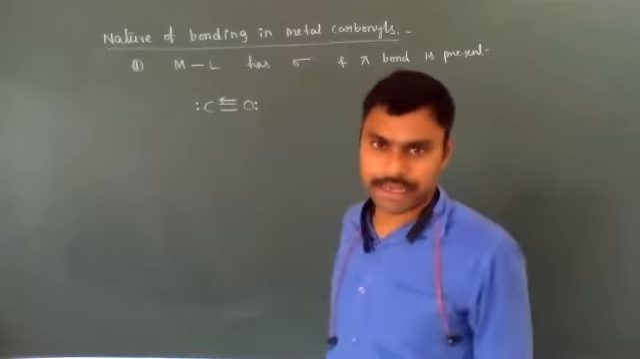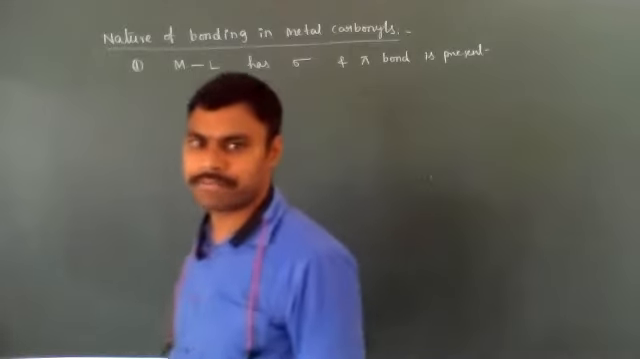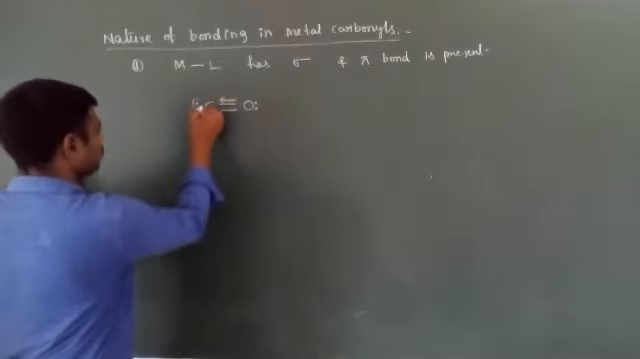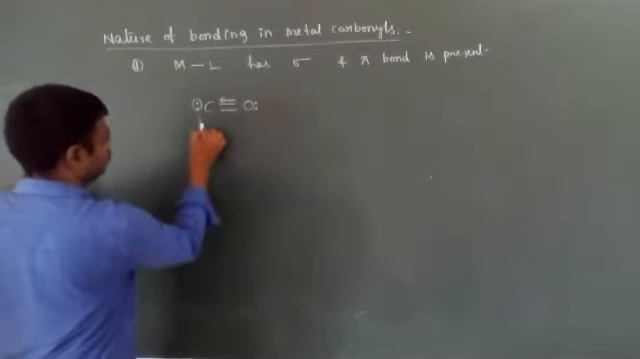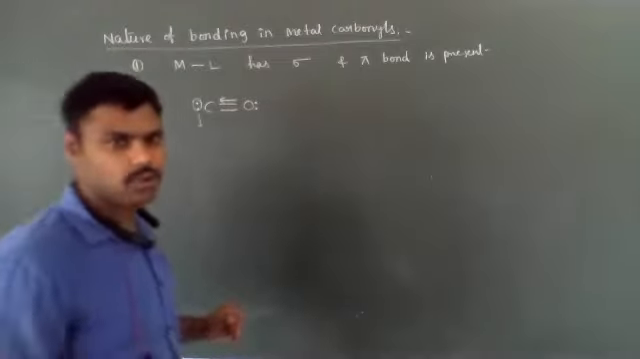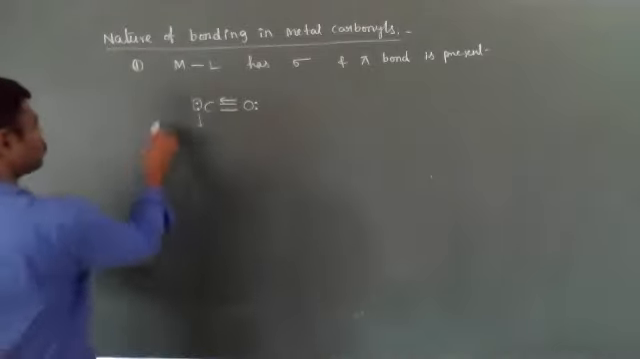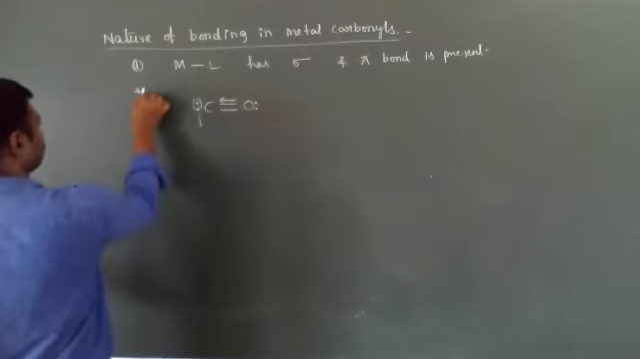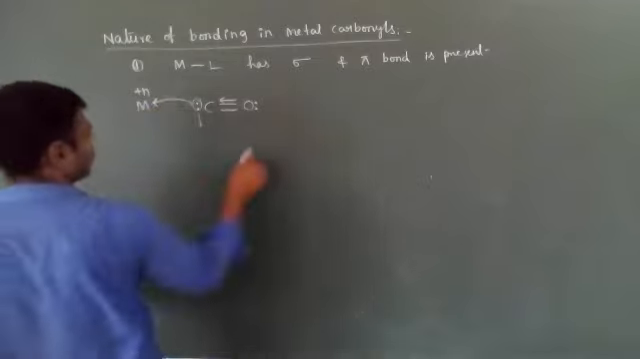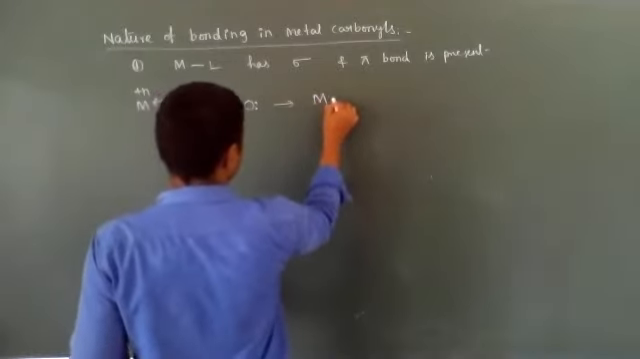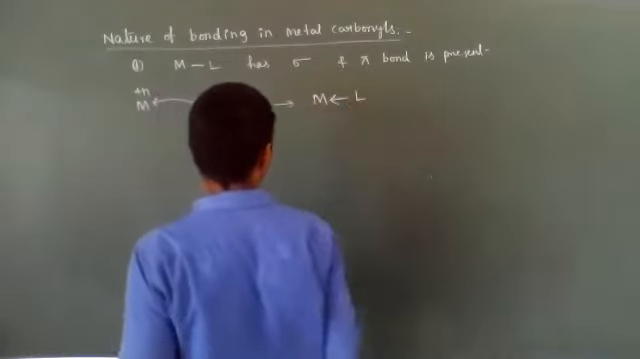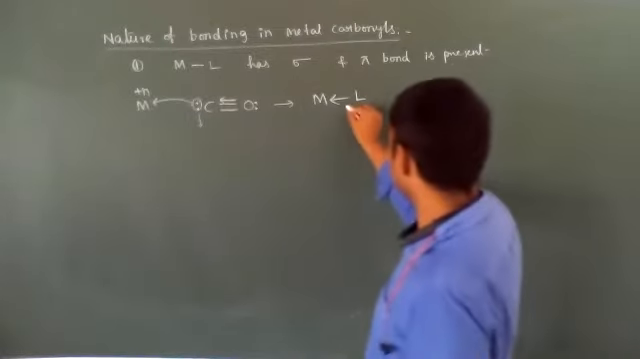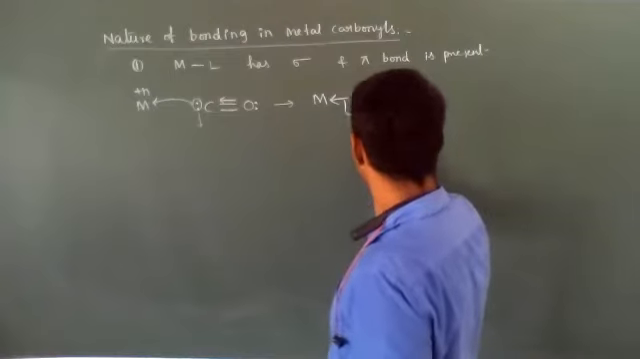Out of two lone pairs of electrons, one lone pair is involved in dative bonding. Now it is the donor atom, meaning one lone pair is present and it donates electrons to the central metal ion. Then they form a metal-ligand sigma bond.